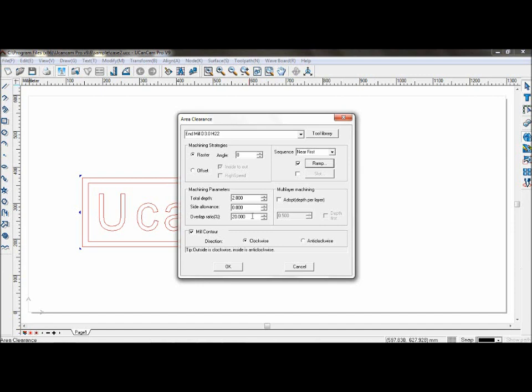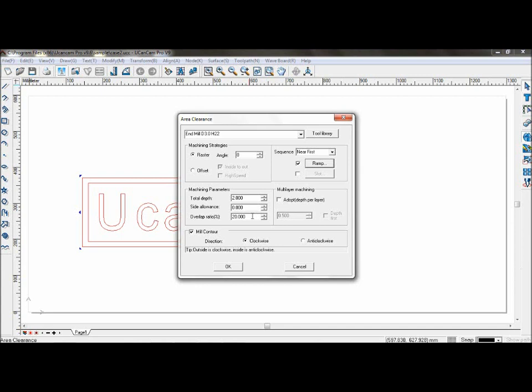Overlap ratio is the ratio of the width of the tool's bottom blade to the width of the last toolpath. The reason you need to set an overlap ratio is that you might need to take the width of the tool into consideration during machining. If the overlap ratio is too low, then some parts of the material will not be machined.